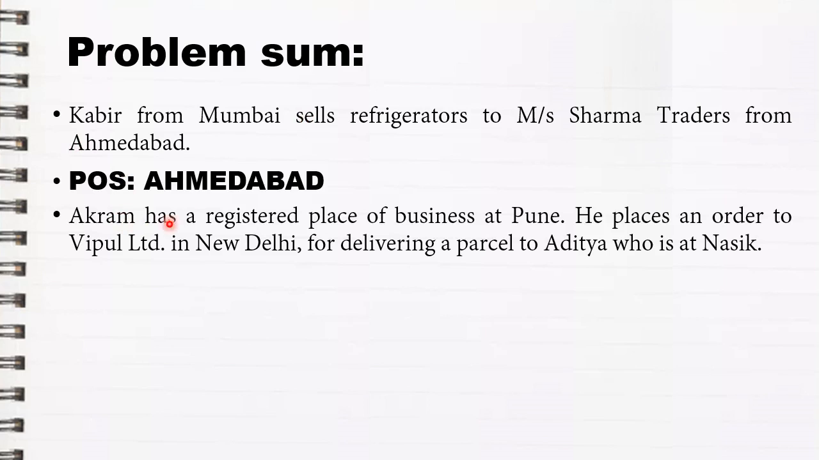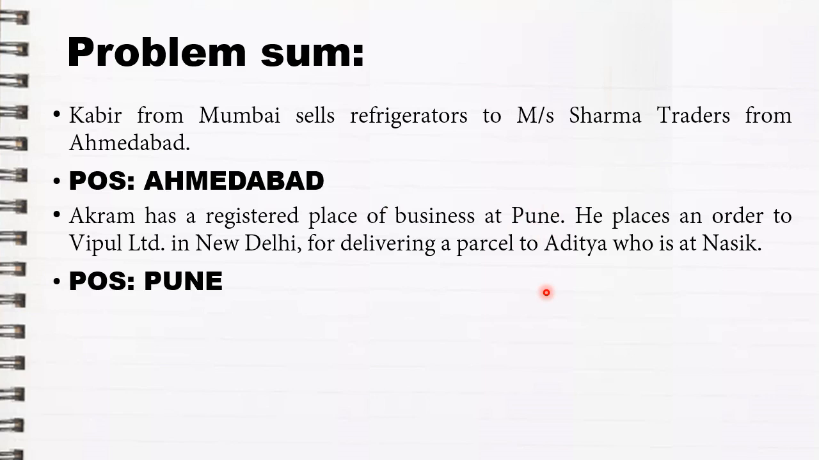Next, Akram has a registered place of business at Pune. He places an order to Vipul in Delhi for delivering a parcel to Aditya who is at Nasik. Again, this is an example of the third person, and according to the rule of the third person, the person who gives the purchase order, his place will become the place of supply. Akram has placed an order to Vipul to transfer the goods to Aditya. So Akram's location, Pune, will become your place of supply.